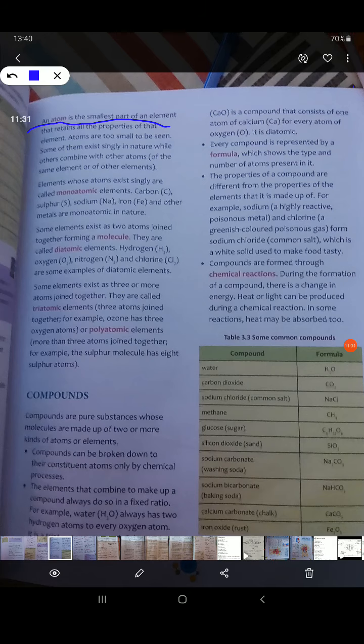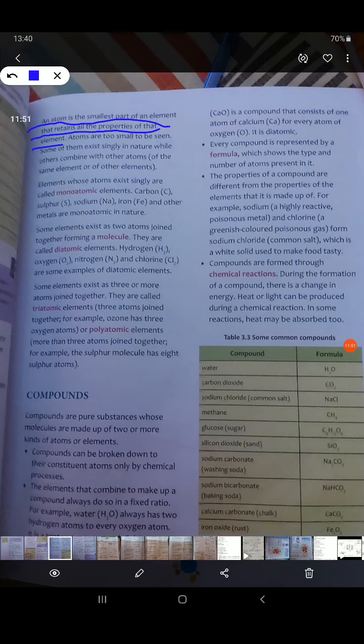If hydrogen is the lightest gas, then one atom of hydrogen will also be the lightest. So what we say, the atom is the smallest part of an element that retains all the properties of that particular element. So if you know the properties of that element, a small atom of that element will also have all those properties.